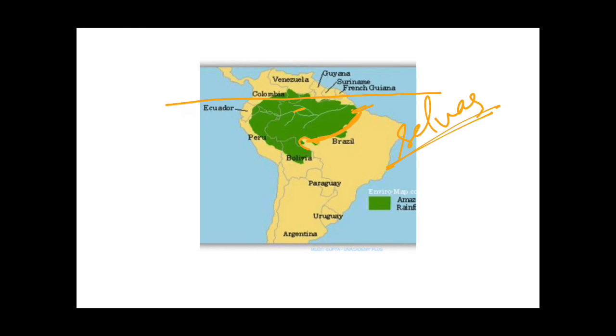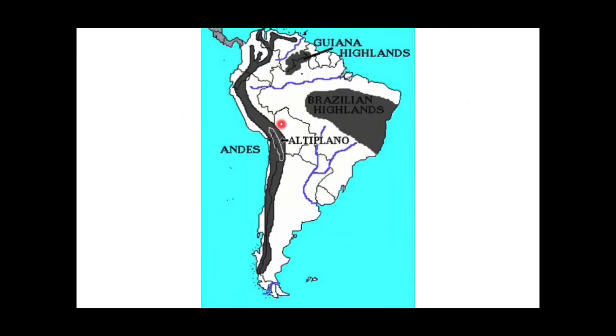Now we will read something about the Orinoco River, as it is also a river of South America, and it originates from Venezuela and it flows through Venezuela and Colombia. Let me show you on the map. So guys, as you can see over here, this country is Venezuela, and to the east of this you can see this country. This is a small country. This is Guyana, and you can see this gray portion over here, which lies in Guyana also, and some part of it lies in Venezuela. So these are the Guiana Highlands. And from here originates a river, that is the river Orinoco. So these Guiana Highlands lie to the north of the Selva.